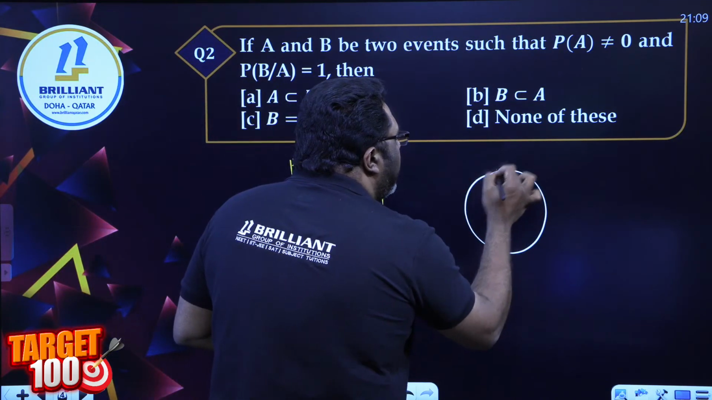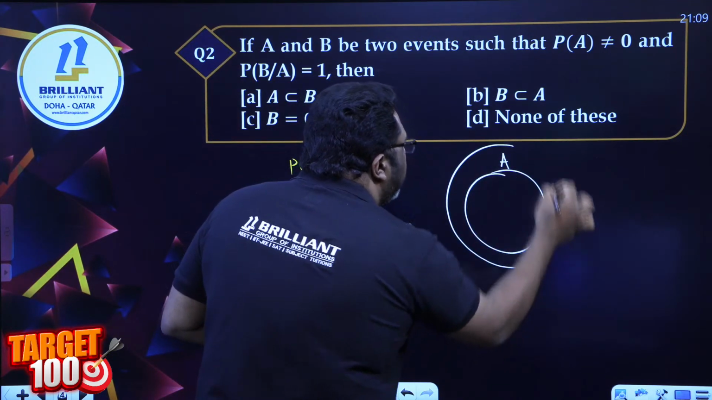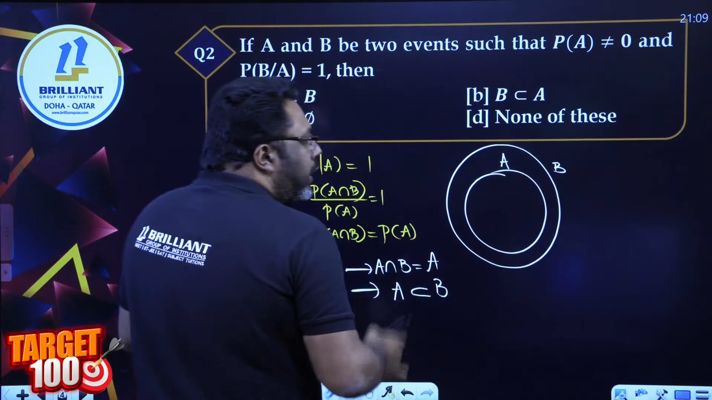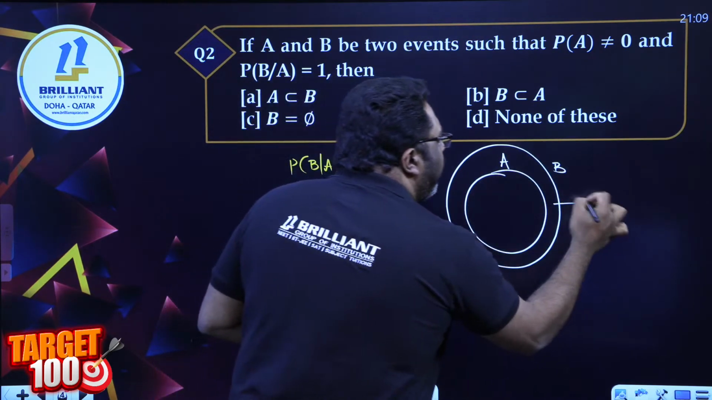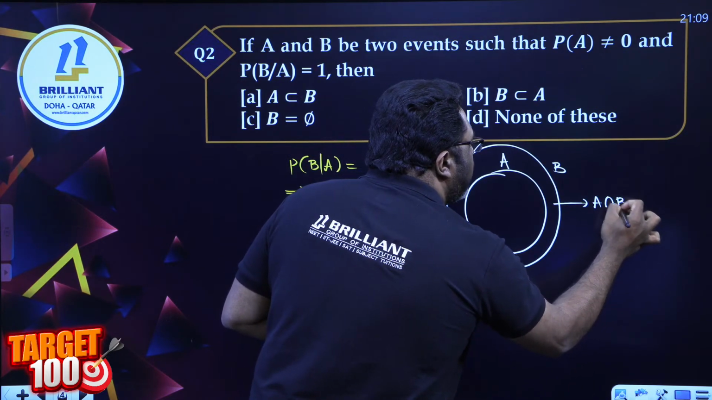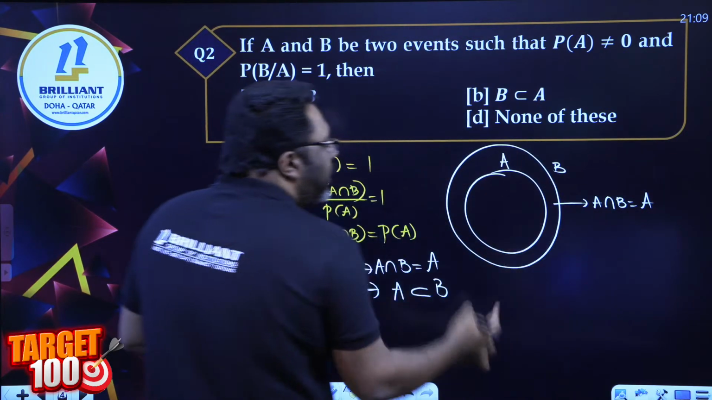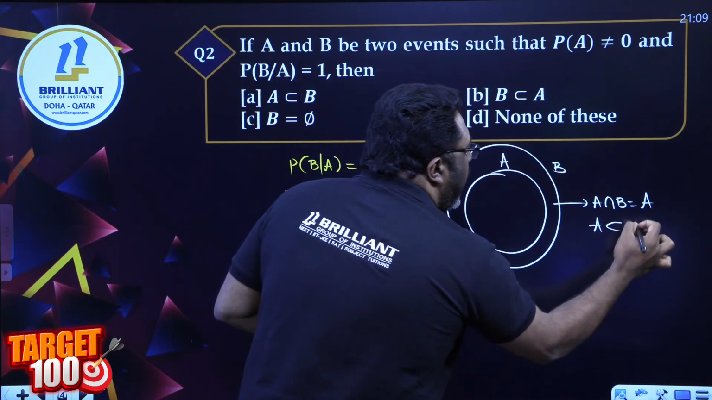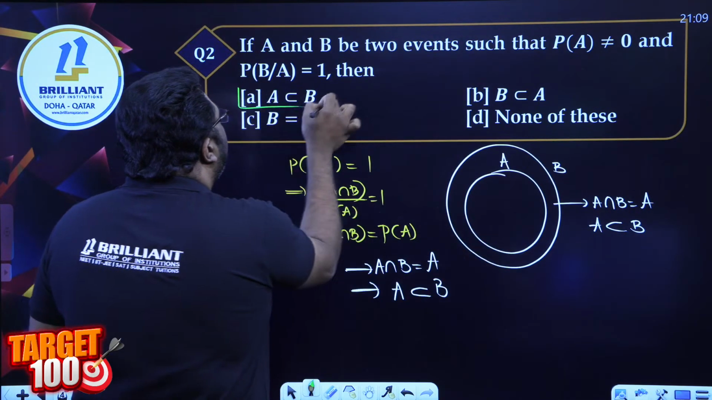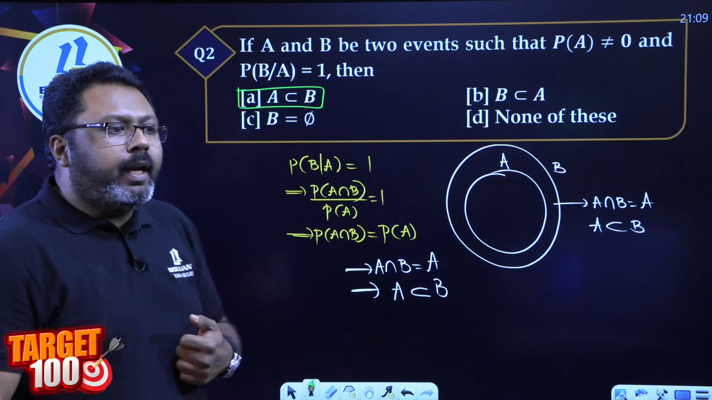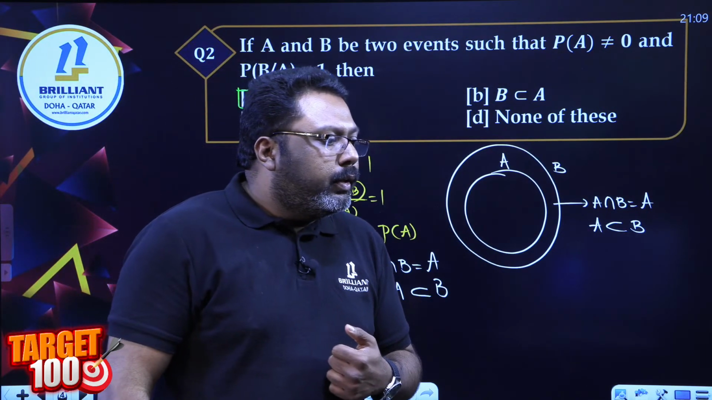What's common between A and B? If A intersection B is taken in this case, then we can definitely say A intersection B is the same as A. This happens only if A is a subset of B. So my answer is option A, subset of B. Yes? All of you clear? Correct?